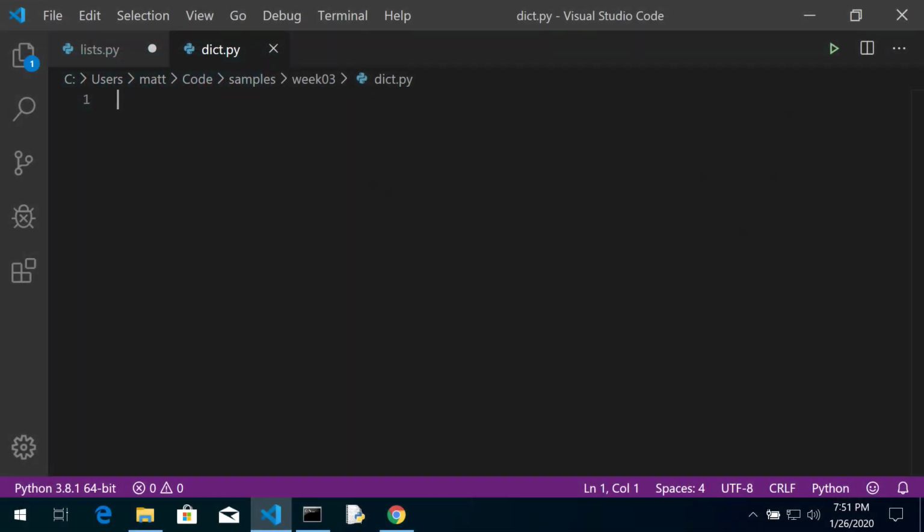Hello everyone. Now that we've gone over lists and tuples, let's talk about another type in Python called a dictionary. Unlike a list or a tuple, where an index is always an int, a dictionary allows for what's called key-value pairs. A key is similar to an index. Instead of 0, 1, 2, or 3, it can be anything.